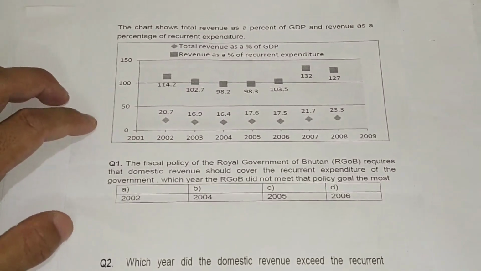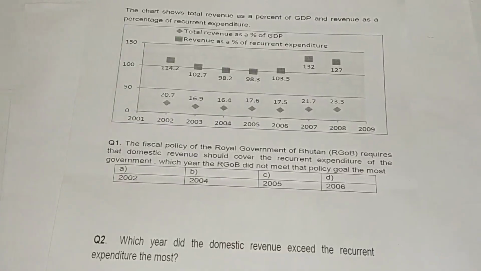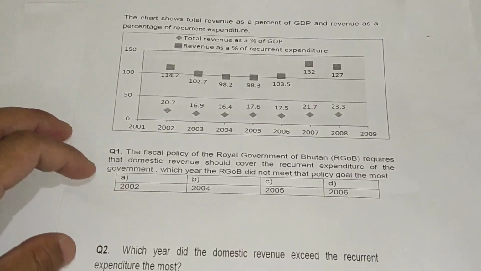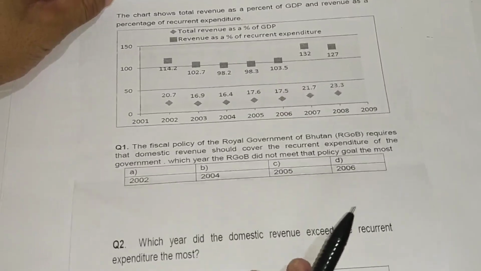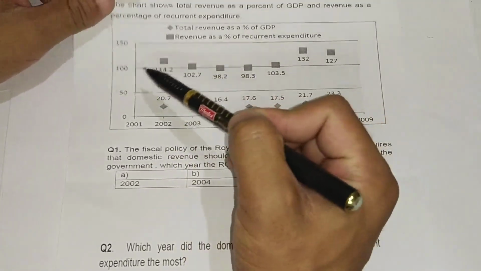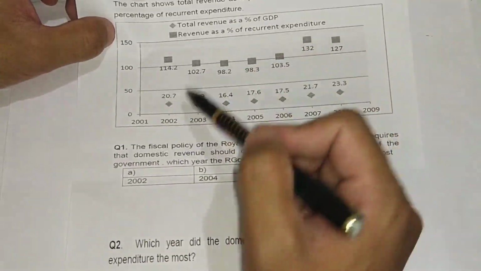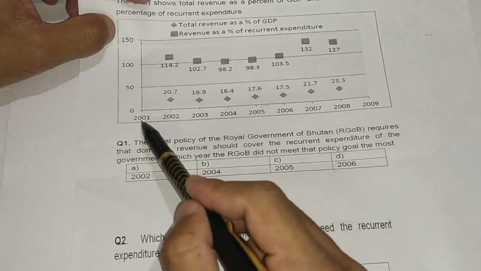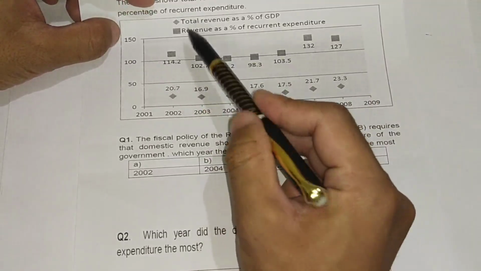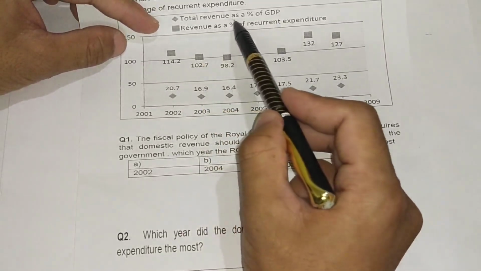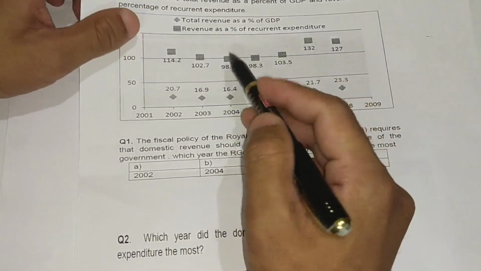The chart shows total revenue as a percent of GDP and revenue as a percentage of recurrent expenditure. The graph shows the data in terms of the amount as a percentage of GDP across the years 2001, 2002, 2003, 2004 to 2009, with a triangular shape and a diamond shape. Total revenue as a percent of GDP and revenue as a percentage of recurrent expenditure.